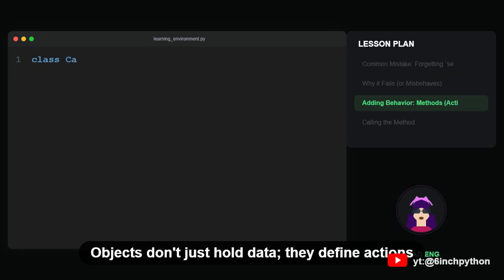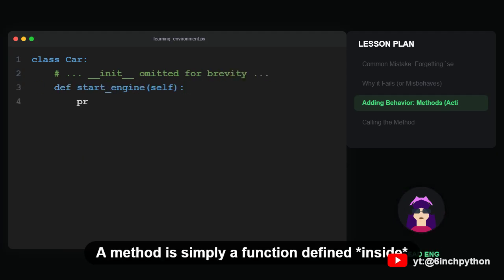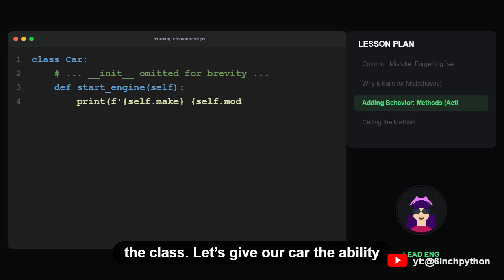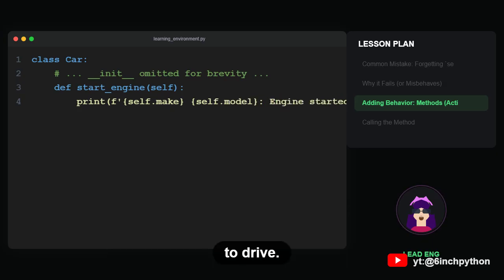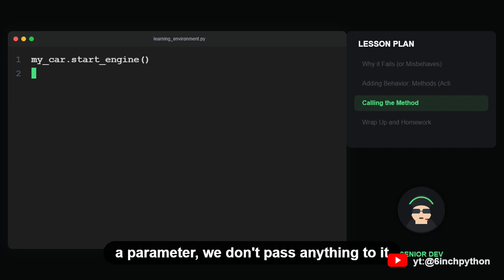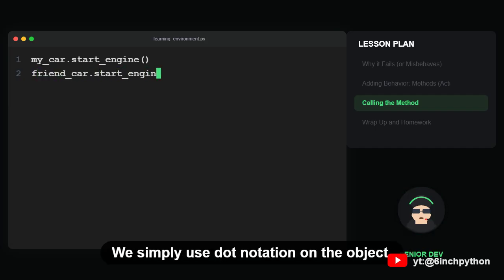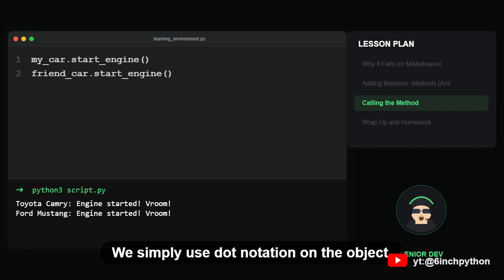Objects don't just hold data, they define actions they can perform. These actions are called methods. A method is simply a function defined inside the class. Let's give our car the ability to drive. Notice that even though start_engine takes self as a parameter, we don't pass anything to it when we call it. Python handles the linkage. We simply use dot notation on the object.